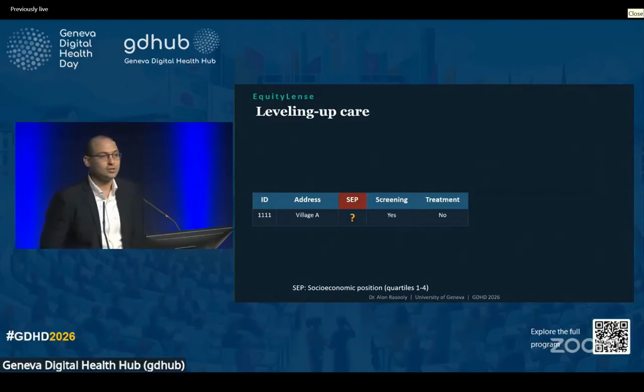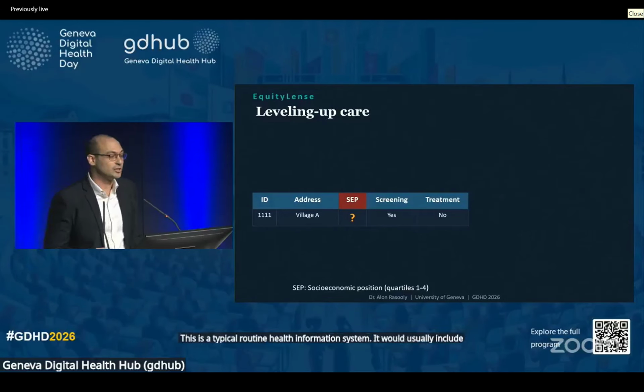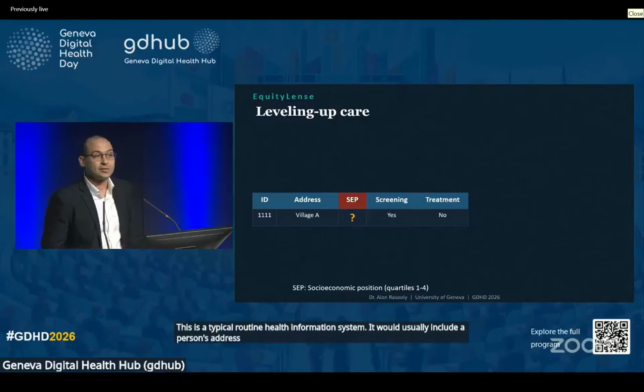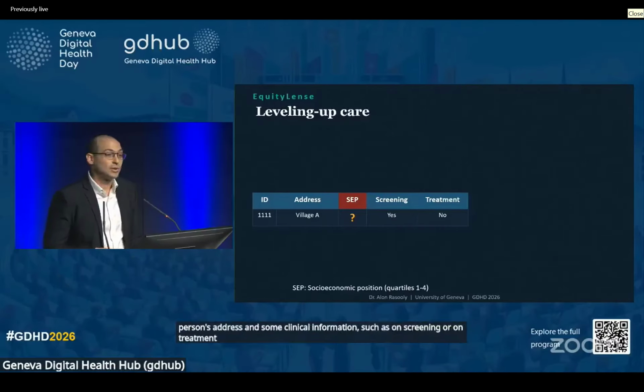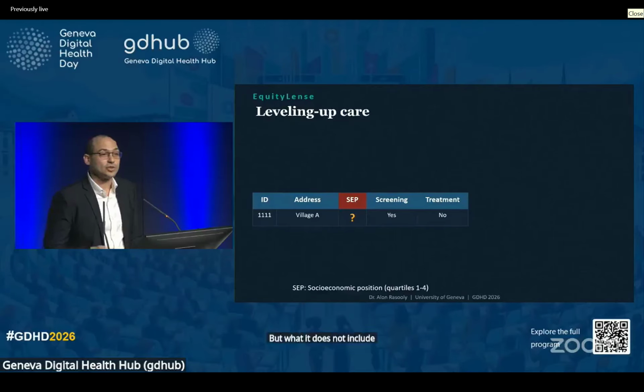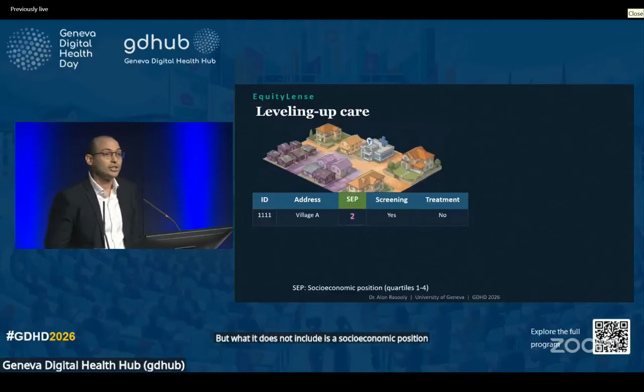This is a typical routine health information system. It would usually include a person's address and some clinical information, such as on screening or on treatment. But what it does not include is a socioeconomic position. Using GeoAI, we can now enrich health records with this missing link in our health records.